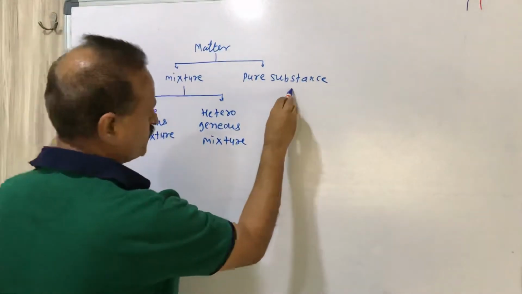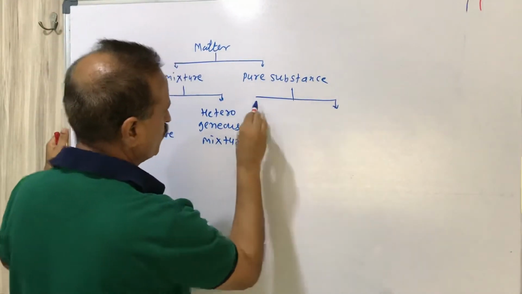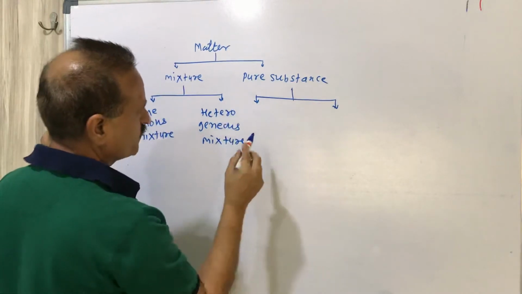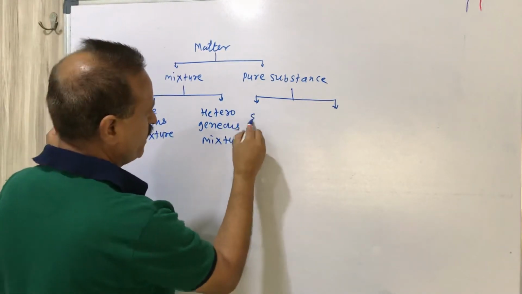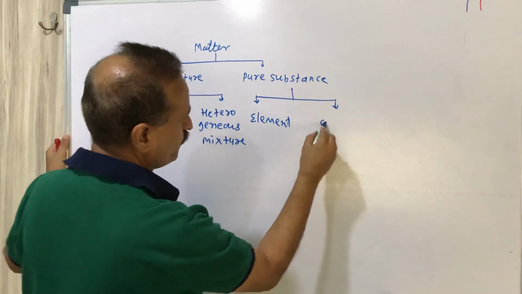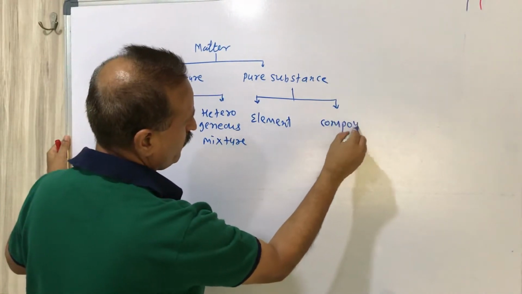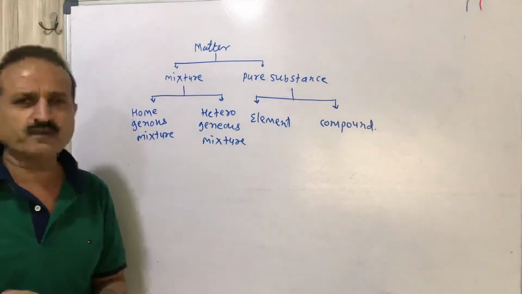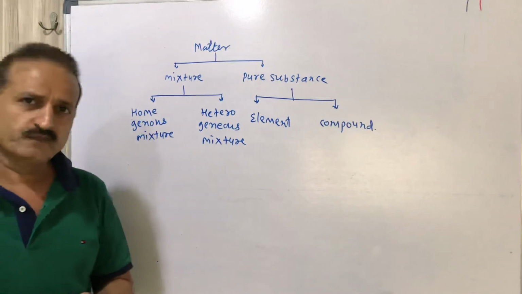While pure substance is also classified in two ways. First is element and second is compound. So we will discuss all these topics one by one.